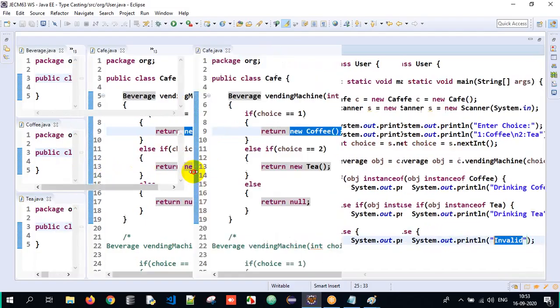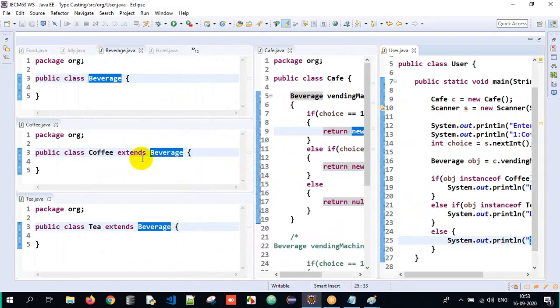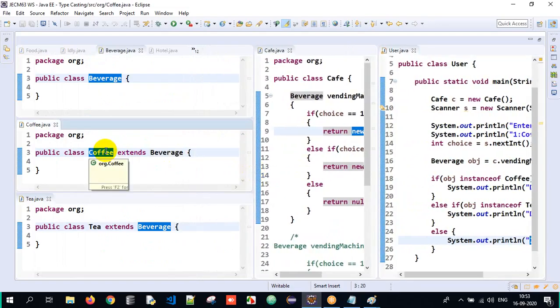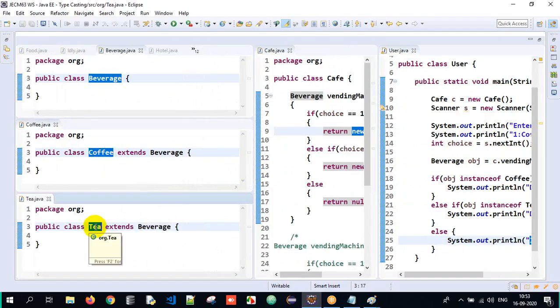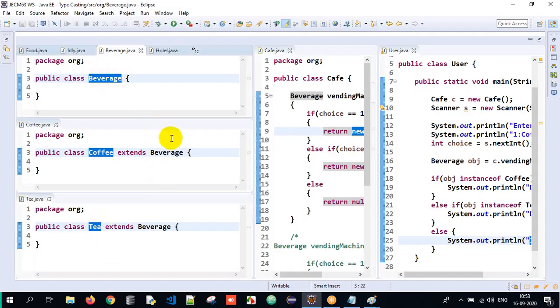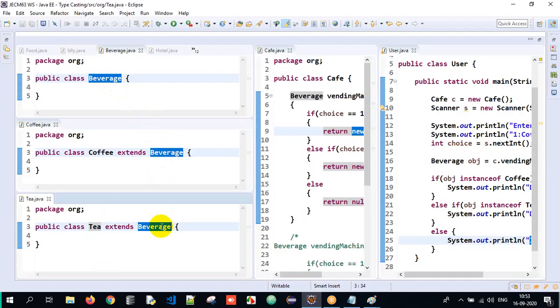First, guys, we had two types of objects. A vending machine might either return coffee or it might return tea. Since I want a generalized return type, I'll create a class called beverage, and make sure both coffee and tea inherit the beverage class because they have a common superclass.